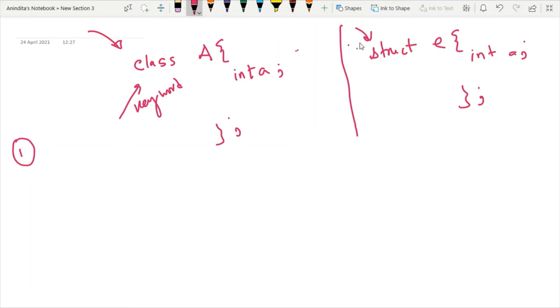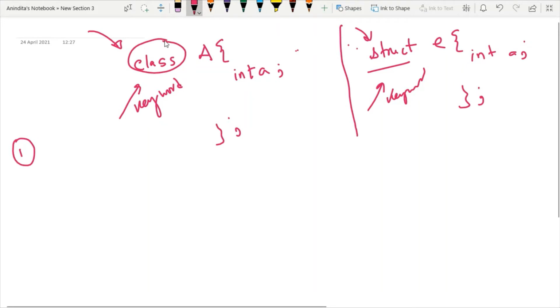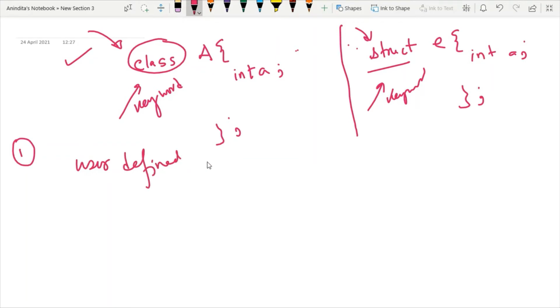The only difference is here the keyword is struct and here the keyword is class. So the first point of discussion is, what is the definition of a class in C++? Class is a user defined data type in C++ or in any object-oriented programming.